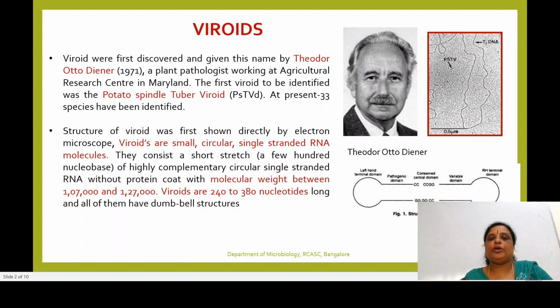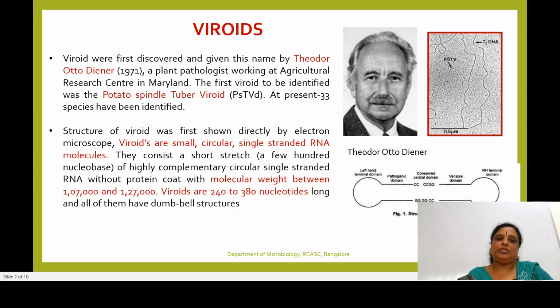The first viroid to be identified was potato spindle tuber viroid, which was first identified by Theodor Otto Diener. And the first viroid which was identified was PSTVd, remember, potato spindle tuber viroid. At present, around 33 species have been identified.